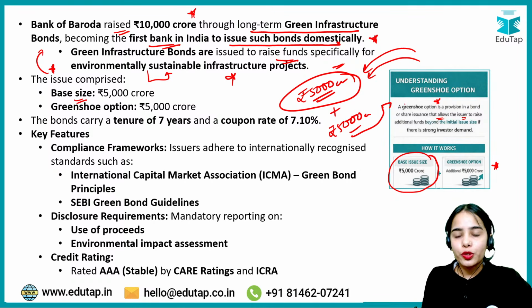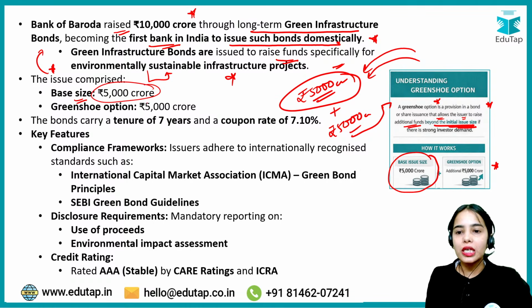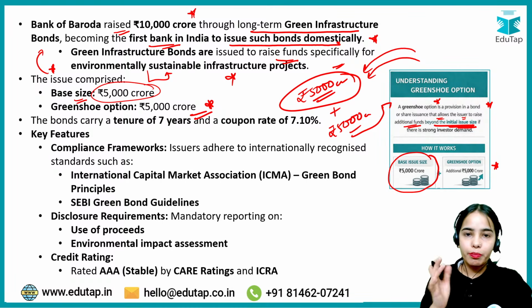So the green shoe option allows the bank or the company to raise additional funds beyond the initial issue size. The base size was 5,000 crores, but the green shoe option provided the additional fundraising option to the bank. That is the idea.